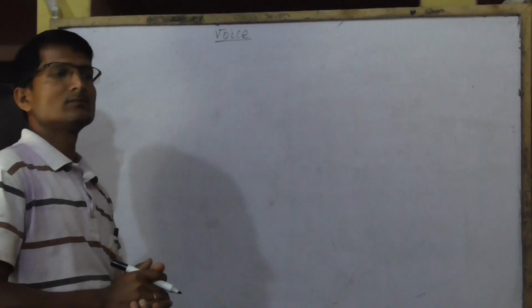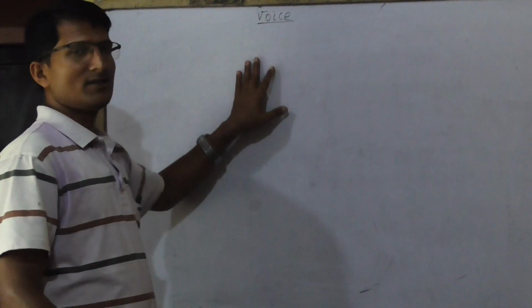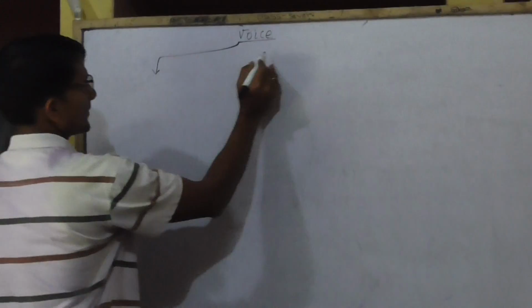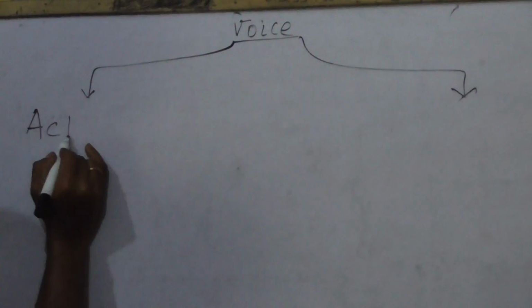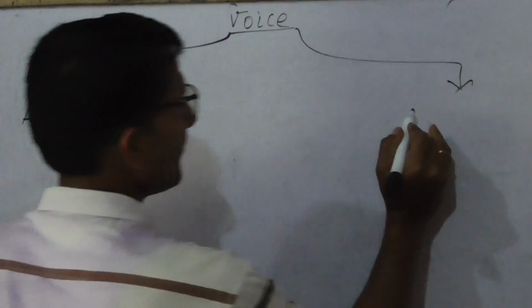Voice has two terms. It means voice has divided into two parts: active voice and passive voice.